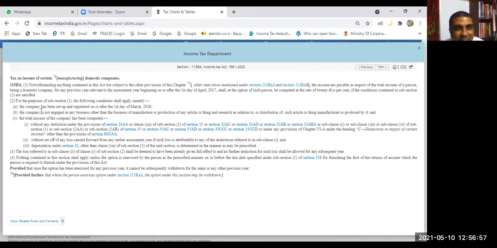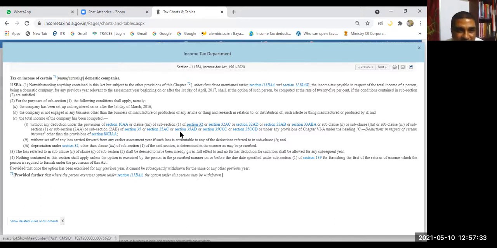Condition is that the company has been registered on or after first day of March 1916. So, on or after 1st March 1916, the company must have been registered. That means not an old company, it's a new company. Then the company is not engaged in the business of manufacture or production of some restricted article or thing. And the income must be computed without certain deductions.